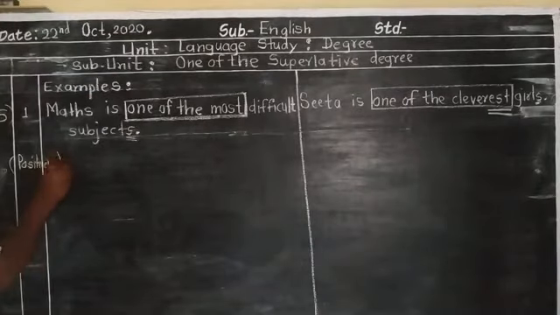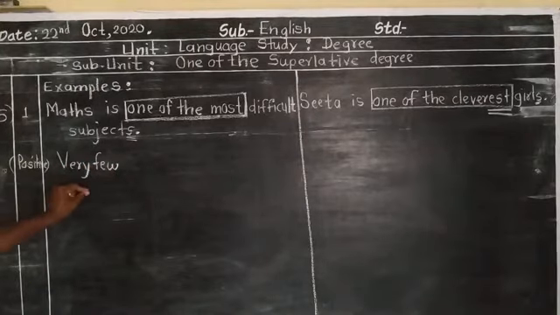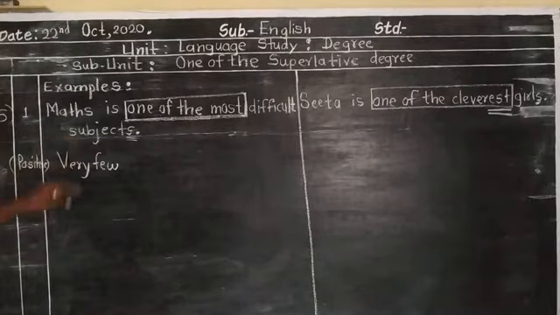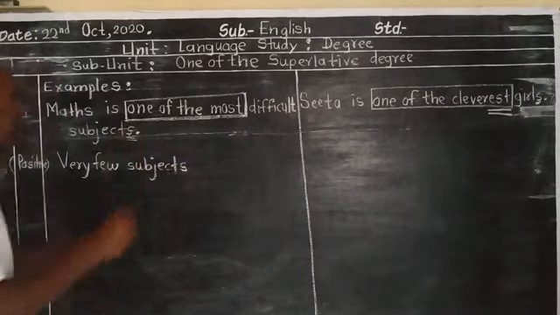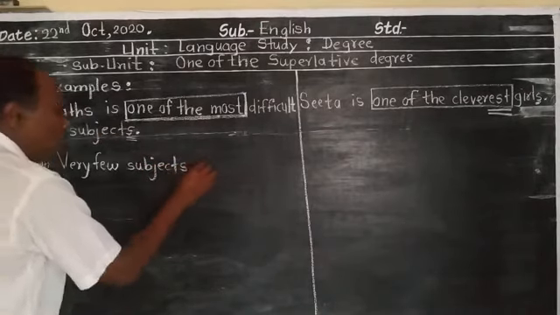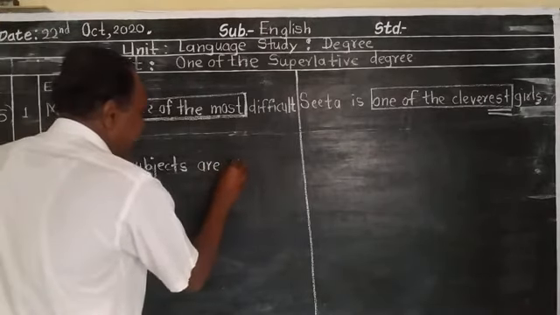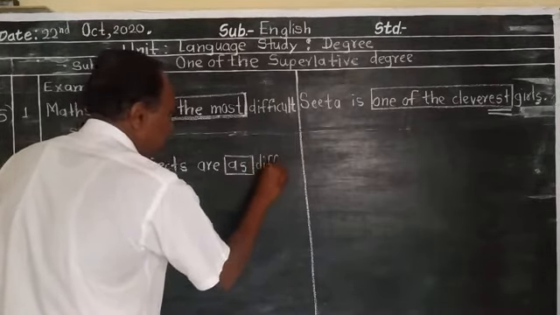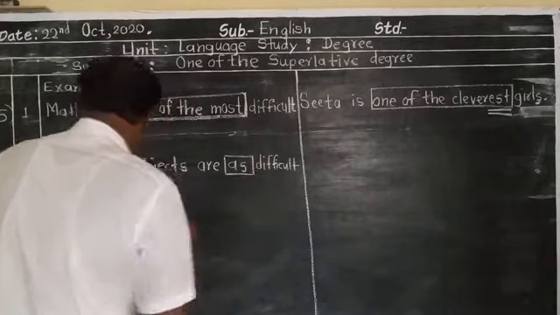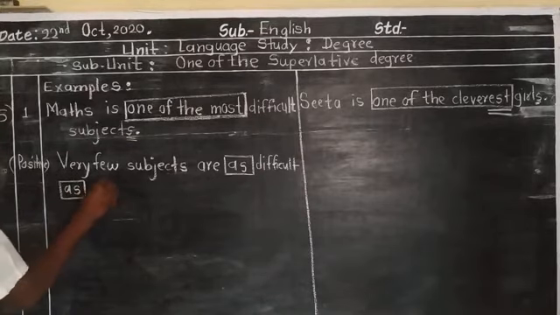Students, very few. Understood? We have taken the words very few. After that, these objects, subjects. Here is present tense, is means plural, are. Then positive characteristic, as. Difficult, adjective. As. Maths.